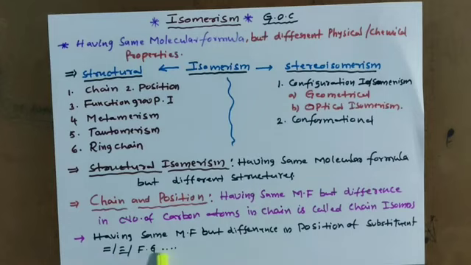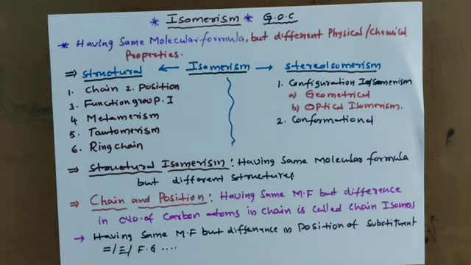You know, aldehyde functional group, carboxylic acid functional group, ketone functional group. Such compounds we call positional isomers.